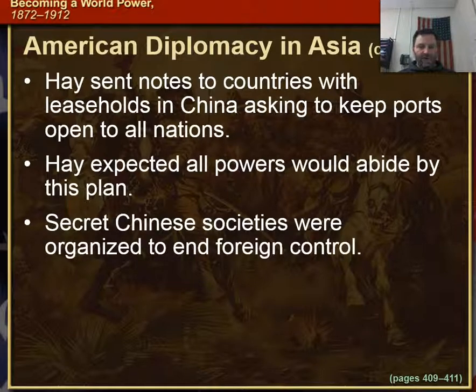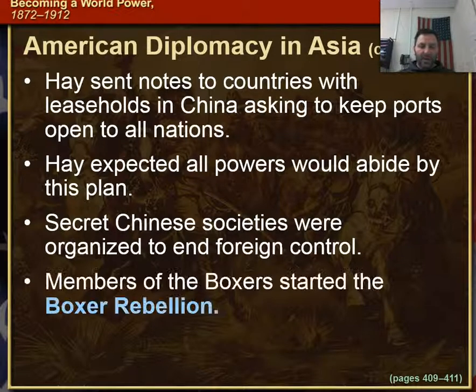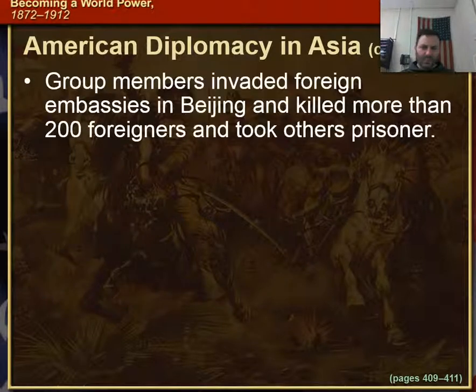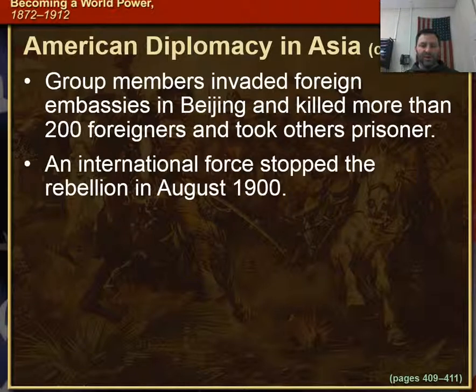Secret Chinese societies were organized to try to end this foreign control. Members of the Boxers started what was called the Boxer Rebellion. A group of members invaded foreign embassies in Beijing and killed more than 200 foreigners and took others prisoners. An international force stopped the rebellion in August of 1900.